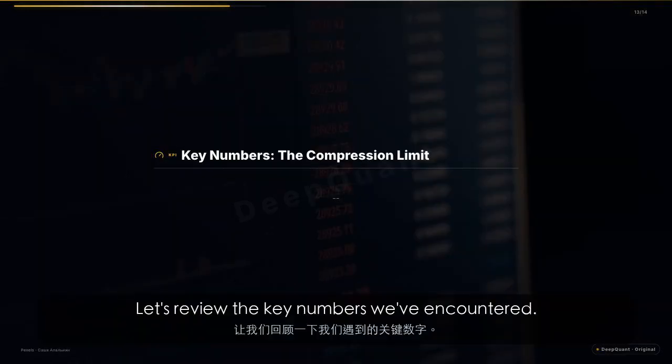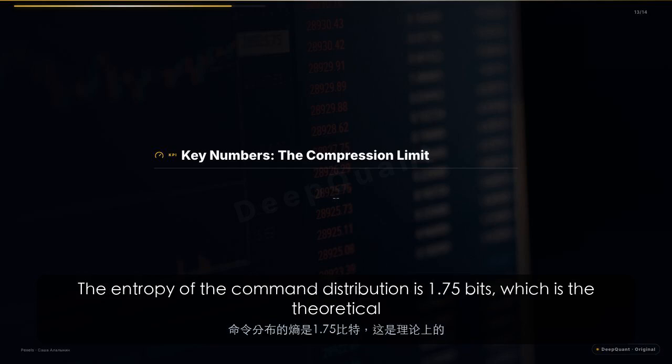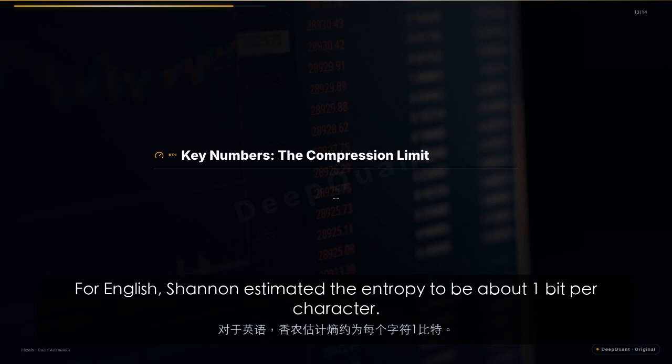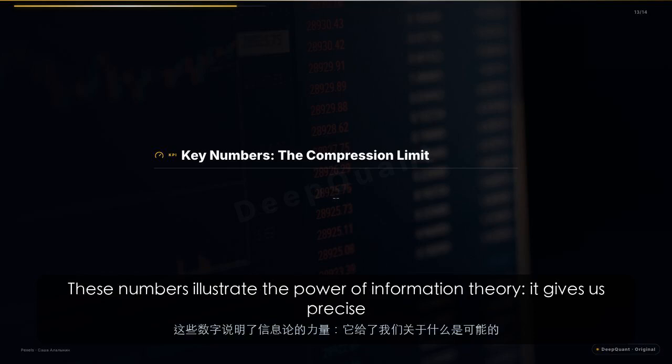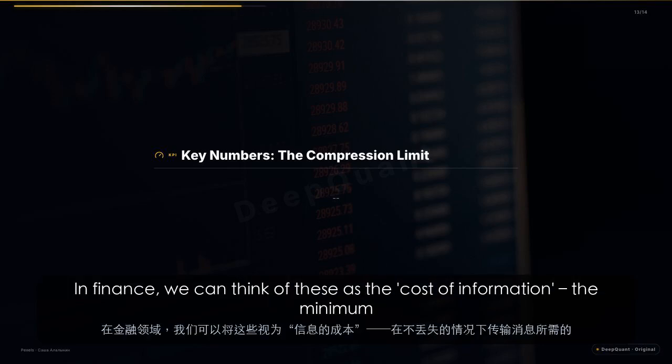Let's review the key numbers we've encountered. The naive code uses 2 bits per command, while the smart code uses 1.75 bits. The entropy of the command distribution is 1.75 bits, which is the theoretical minimum. For English, Shannon estimated the entropy to be about 1 bit per character. These numbers illustrate the power of information theory. It gives us precise limits on what is possible.